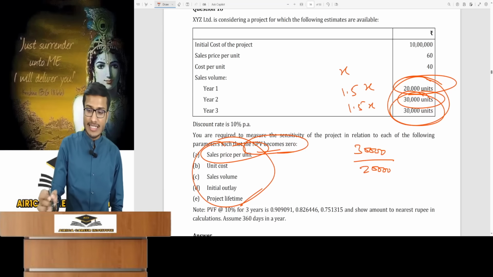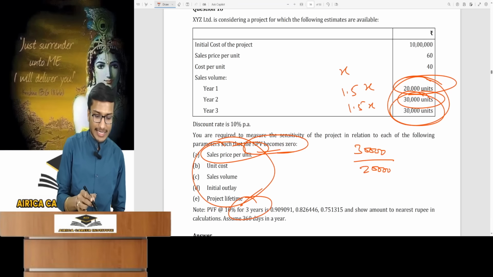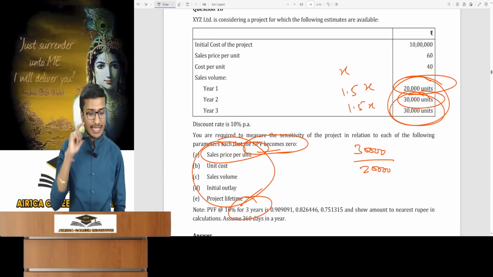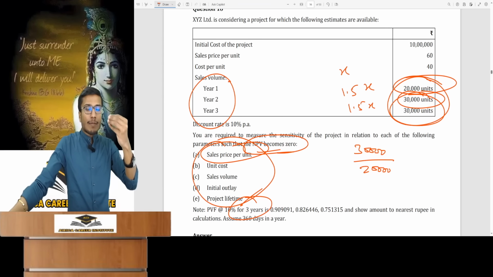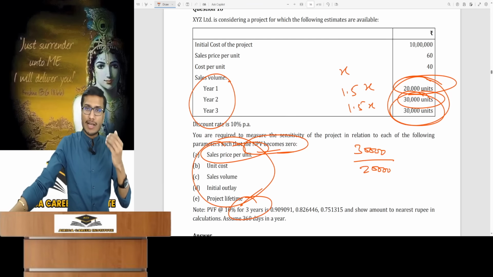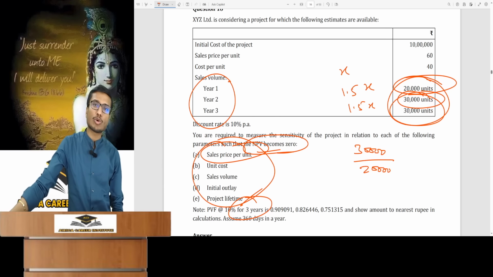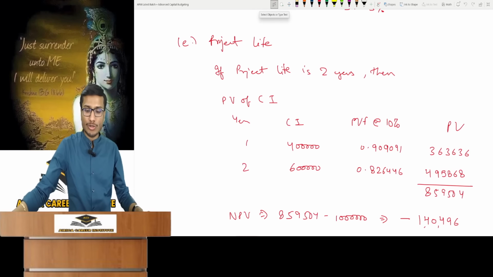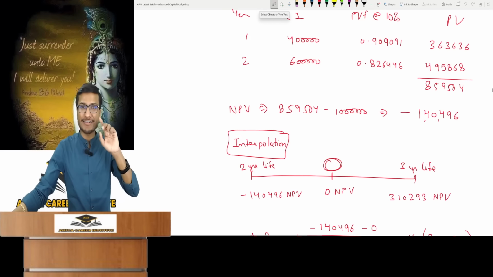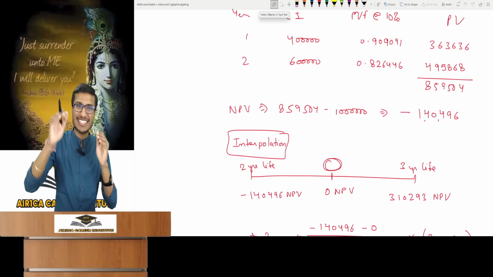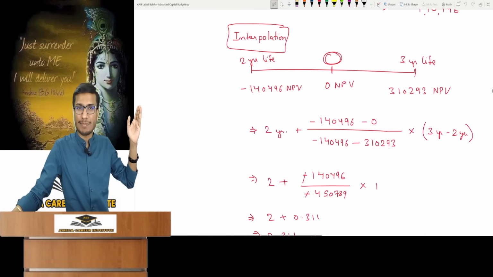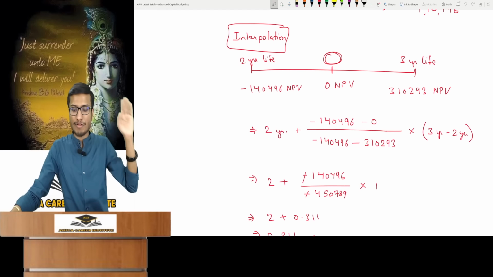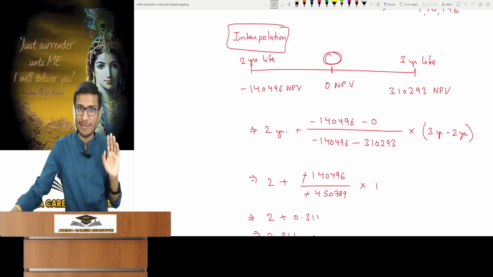Project life of 1 year. In this question, a project life of 3 years was given and cash flows for these 3 years were provided. So in a 3-year project life, to make the project's NPV 0, how much should we reduce its life? This is a simple concept you understand. We then checked the cash flow assuming a 2-year project life. We checked the NPV for 2 years and it turned out negative. This implies it lies between 2 and 3 years and requires interpolation. In the case of 2 years, NPV is this. For 3 years, we have already calculated the NPV and it is somewhere in between.